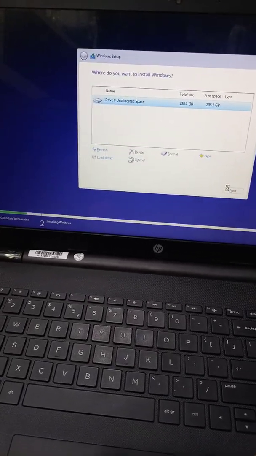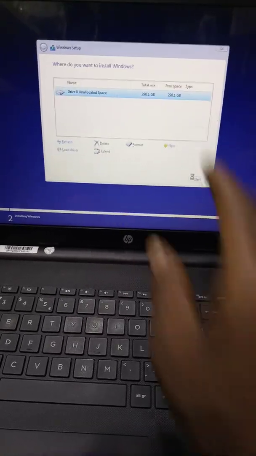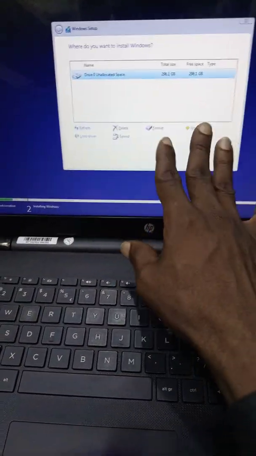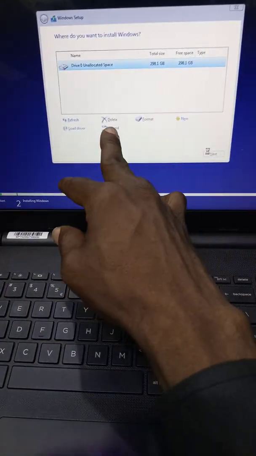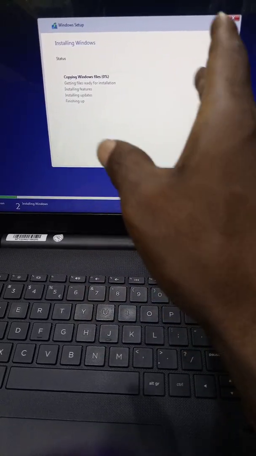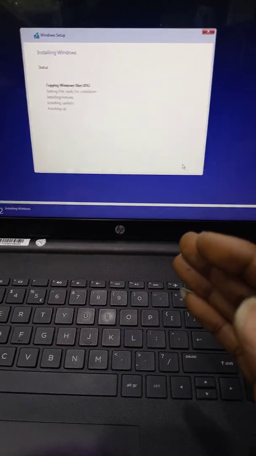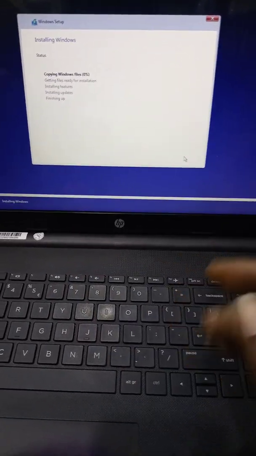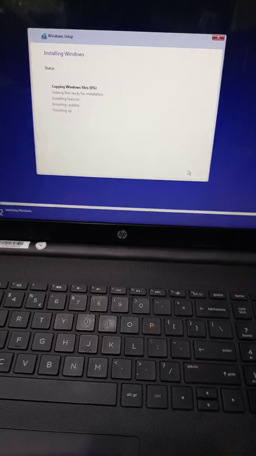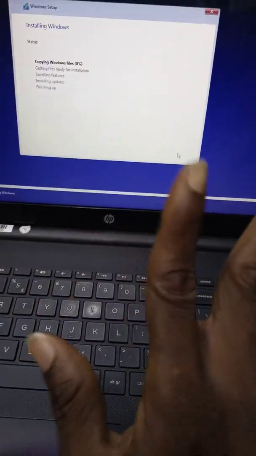Again, if you have a system where maybe the Windows is corrupt and you want to reload Windows on it from this place, when you get to this place through this process I've gone through, you don't need to delete anything. Just click next, because there might be some files inside the system that you still need, like your movies, your documents, and other things. Once you load Windows on top of those files, the applications you have inside the system will be gone, but your files will be saved.